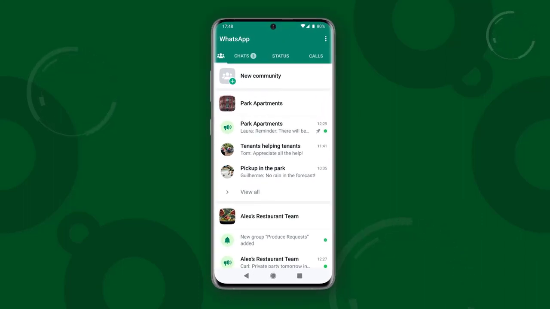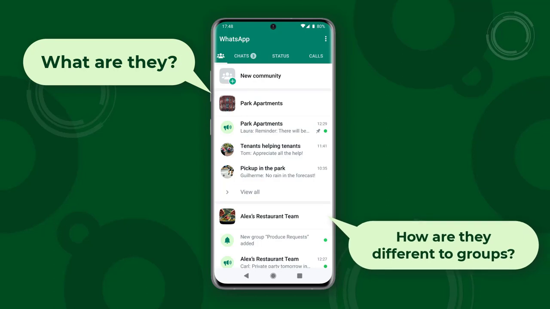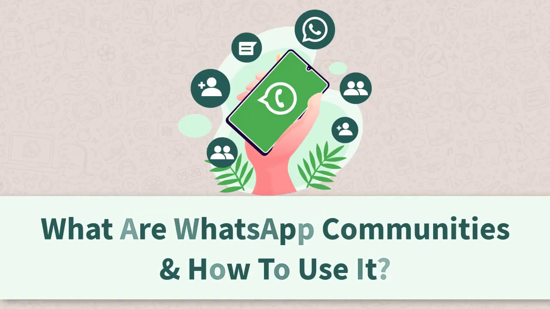Communities are the next big thing coming to WhatsApp. But what are they, and how are they different to groups? If you want to learn more about this new feature, then keep on watching, for we will show you everything you need to know about WhatsApp communities and how to use it.